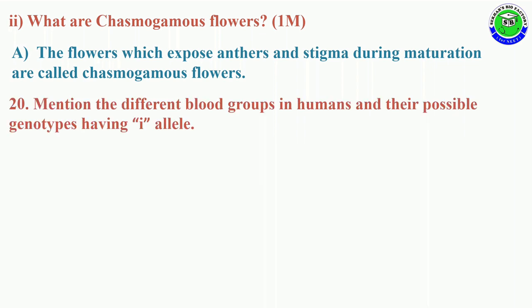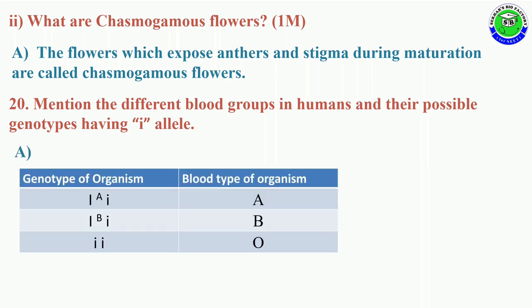Question number 20. Mention the different blood groups in humans and their possible genotypes having small i allele. In human blood group, by taking genotype of organism and the blood type of organism. If the genotype having capital IA, small i, it expresses A blood group. The genotype with capital IB, small i, it expresses B blood group. The genotype with small i, small i, it expresses O blood group. So only these are the 3 blood groups possible with the small i allele.